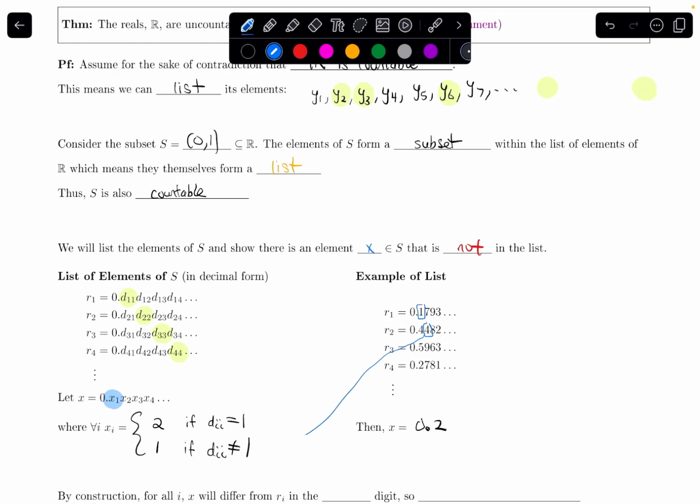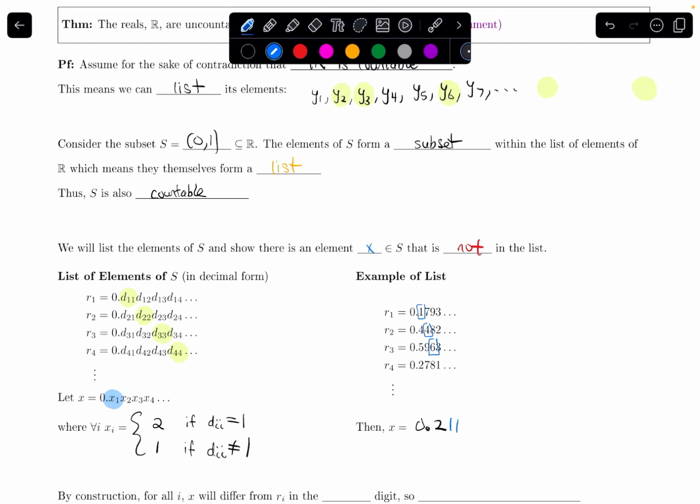And the fact that that's not 1 means I'm going to make that second digit of x be 1 so that it's different. Okay. And the next diagonal digit is a 6. That's the same case. It's not a 1, which means I'm going to make that corresponding digit of x be a 1. So it's different.